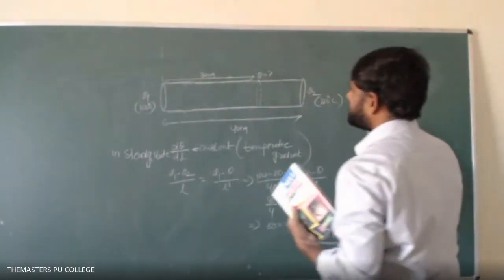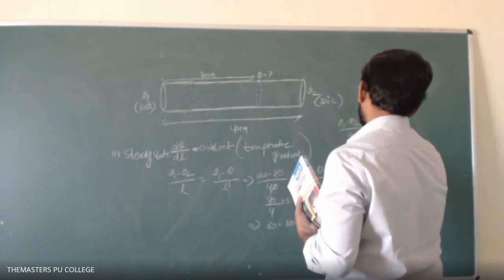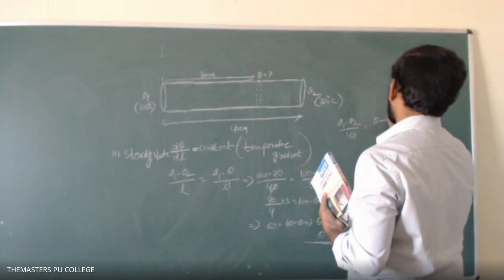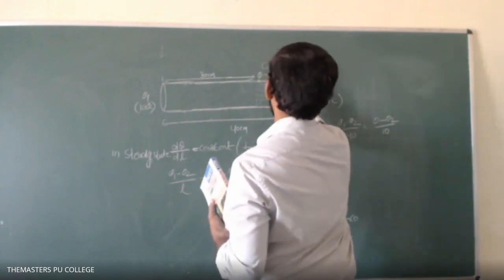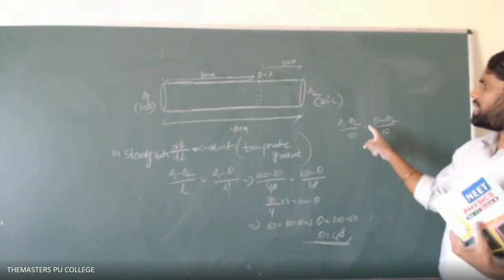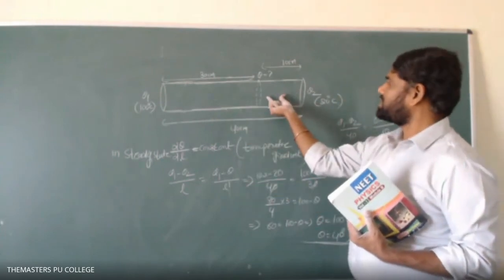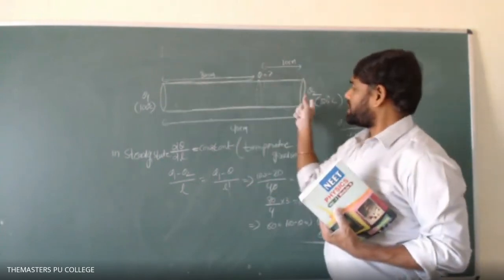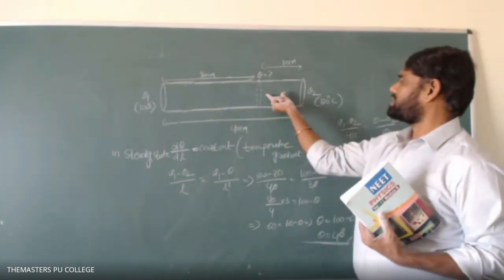What is this? Theta 1 minus theta 2 divided by 40, that equals theta minus theta 2 divided by 10 also, because this is a 10 centimeter. We can equate this also. Temperature gradient up to this is equal to temperature gradient up to this, or the entire temperature gradient equals the temperature gradient of this part, or maybe this part.